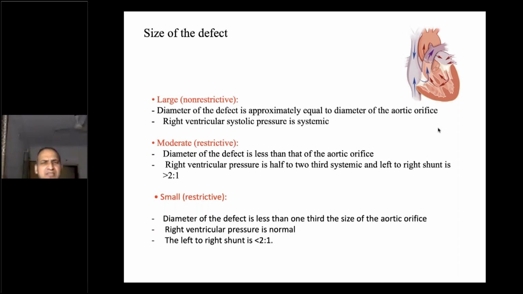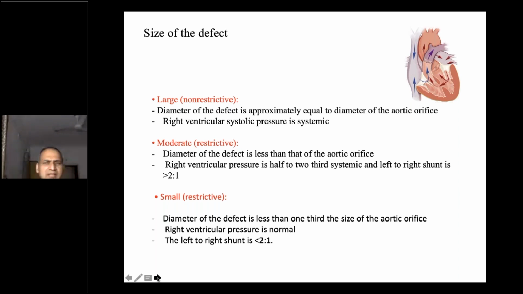Small VSDs are again restrictive. Moderate and small VSDs are otherwise called the restrictive VSDs. The diameter is less than 1/3 of the size of the aortic orifice, right ventricular pressure is normal in this condition, and the shunt is always less than 2:1.